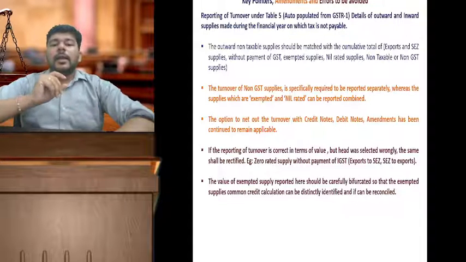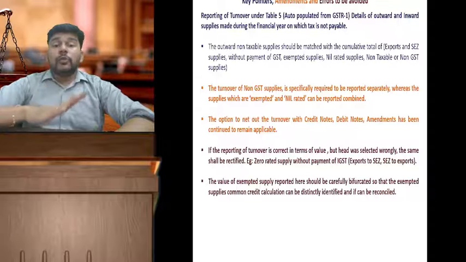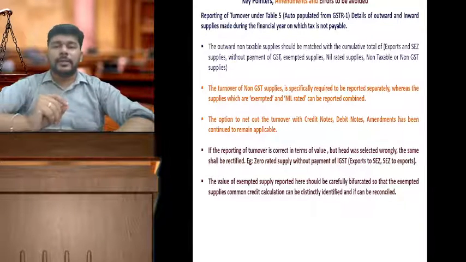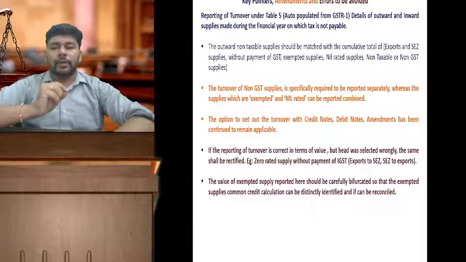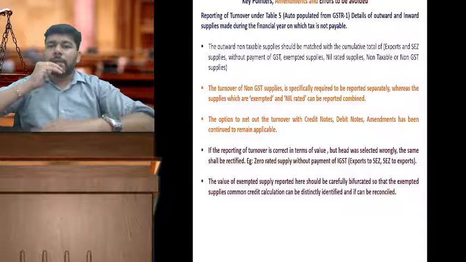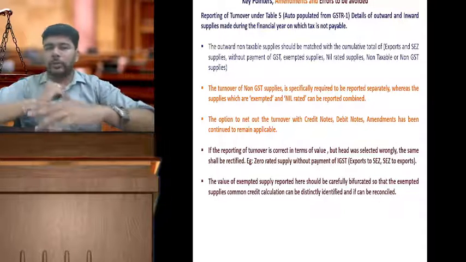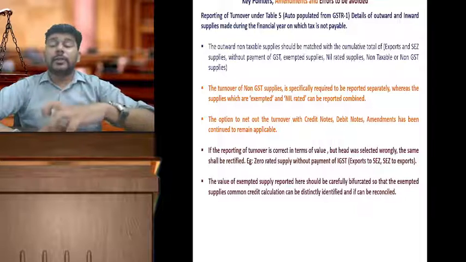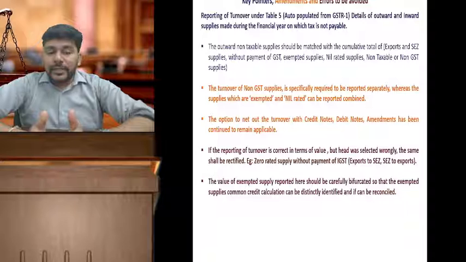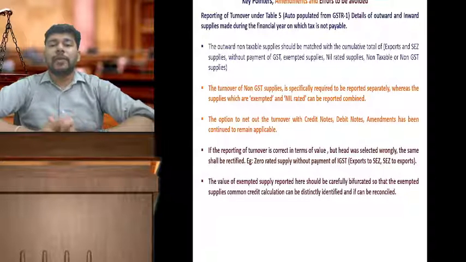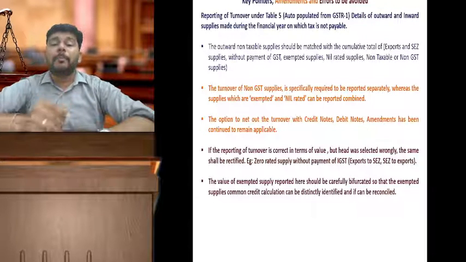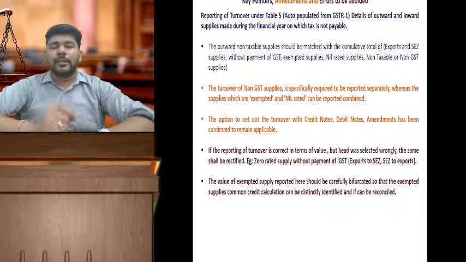separately. In reporting of the turnover, the correct values, like I said, the inter-head bifurcations is very, very essential, and the same needs to be taken care of, that you are maintaining that caution point that the turnover of zero rate supply should not go into SEZ, should not go into the exports. It is relevant because, as I said, in the long run, when the return values will be compared, if there are any points in litigation, these things will be by your side to help you or to strengthen your litigative position in regards to the compliance which is made or the correctness in the compliance which is made.